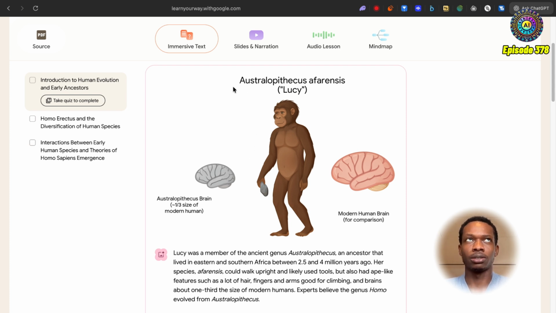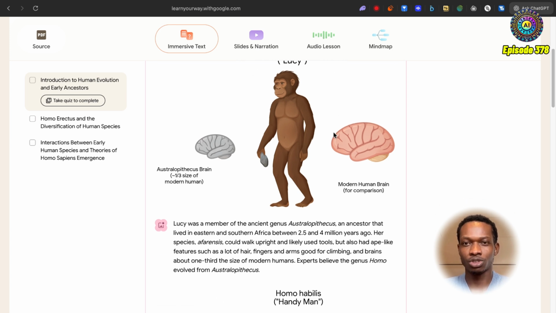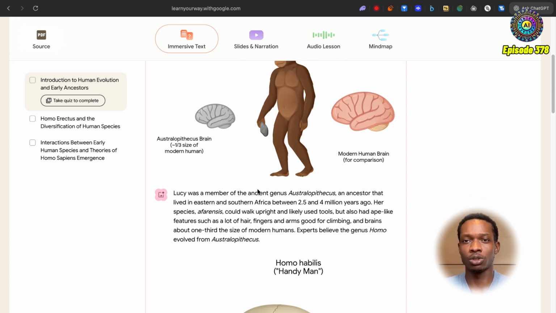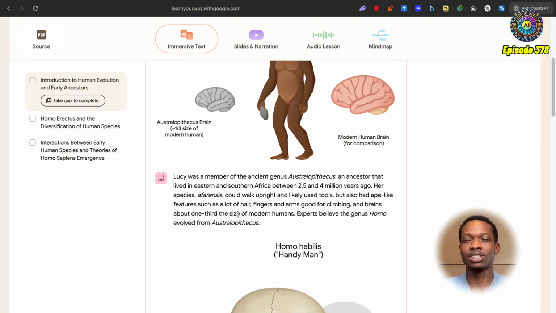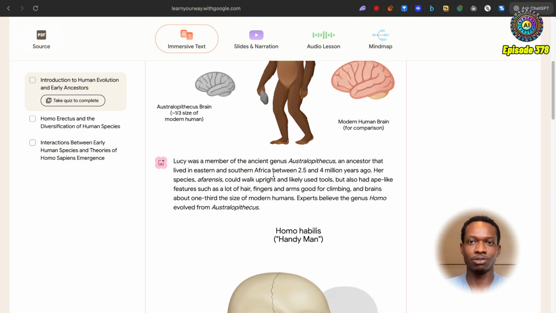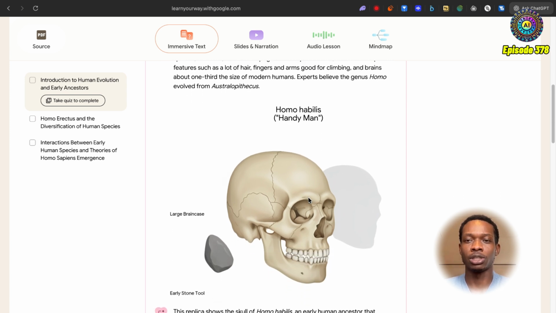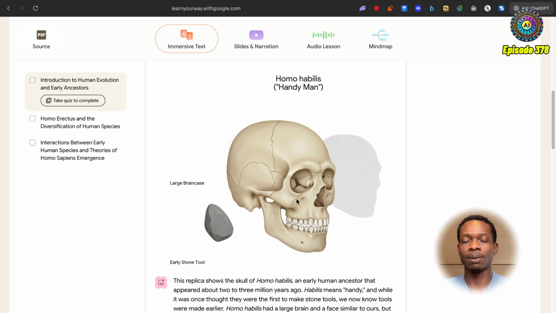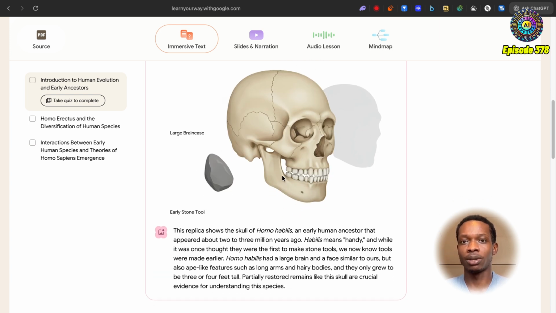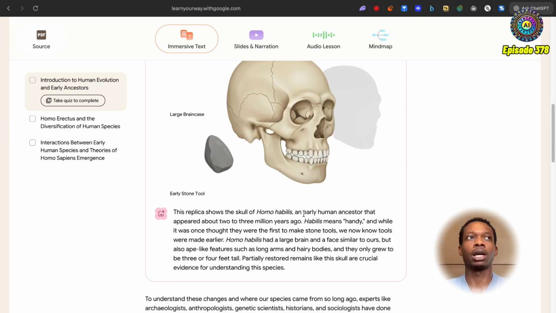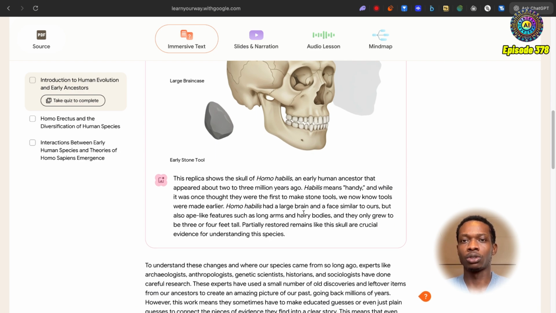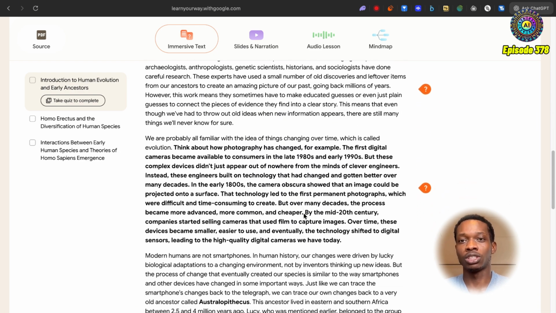So we've got this, I'm not going to try and pronounce that. I think that is, well, maybe I should try: Australopithecus afarensis. We'll just call her Lucy. So Lucy was a member of that genus, an ancestor that lived in eastern and southern Africa between 2.5 to 4 million years ago. Okay, cool. So we've got these interesting images. Homo habilis, essentially the handyman. And it says here, this replica of the skull shows an early human ancestor that appeared about 2 to 3 million years ago. Cool, interesting stuff.